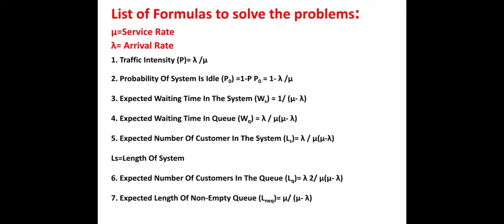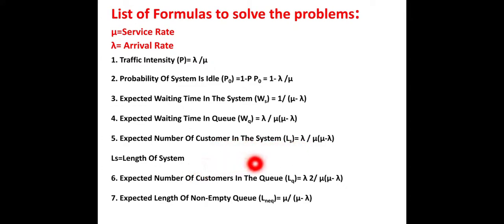So here I have kept the formulas as they are so that you can just go through them. Traffic intensity is nothing but the server being busy. Probability that the system is idle is 1 minus lambda by mu. Expected waiting time in the system Ws. Expected waiting time in the queue WQ. Expected number of customers in the system LS.